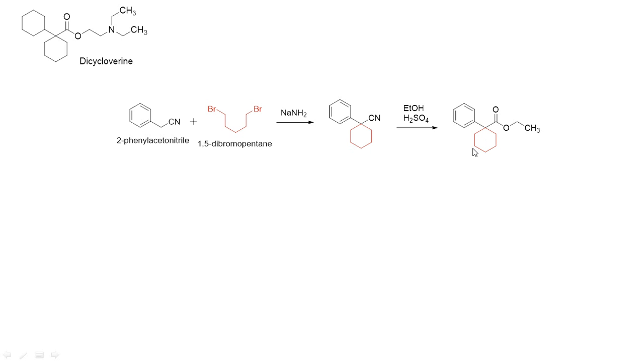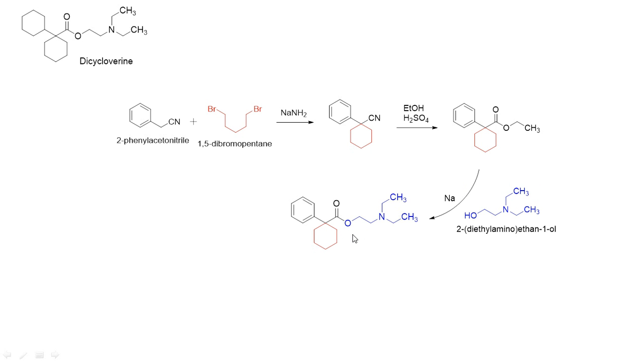Now this molecule will be made to react with 2-diethylaminoethanol. Okay, so it's actually a triethylamine, where on one of the ethyl groups a hydroxy group is there. This is the compound which we are going to use over here. Here we use sodium as a catalyst, an alkaline environment, to form this ester group. Now what is the difference between this intermediary compound and the target compound? The benzene ring. This benzene ring is to be removed, which is done by palladium catalyzed hydrogenation, which ultimately gives us the target compound dicycloverine.